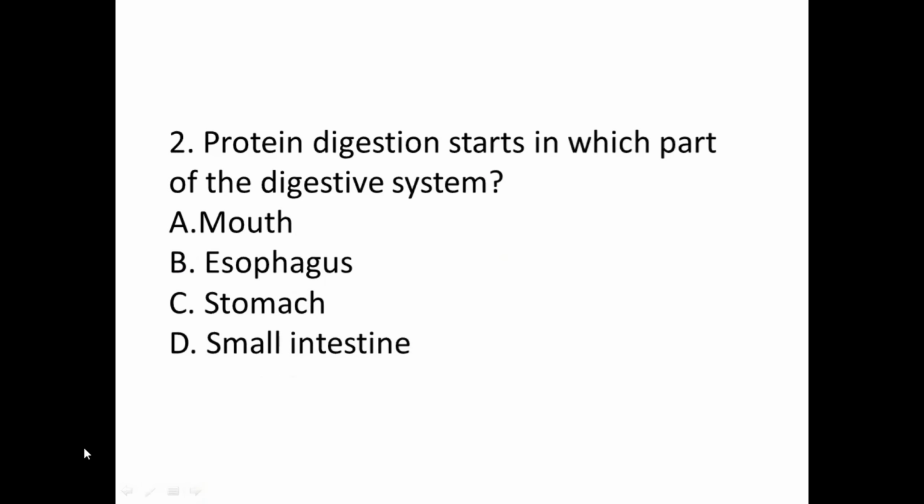Next question. Protein digestion starts in which part of the digestive system? So in the mouth there won't be any protein digestion occurring, only the carbohydrate digestion happens. Esophagus, nothing, no digestion will be occurring in the esophagus. Since they asked where it starts, it is the stomach. So it will be starting in the stomach and completed in the small intestine. So the correct option is option 2. Sorry, for question 2, the correct option is option C.